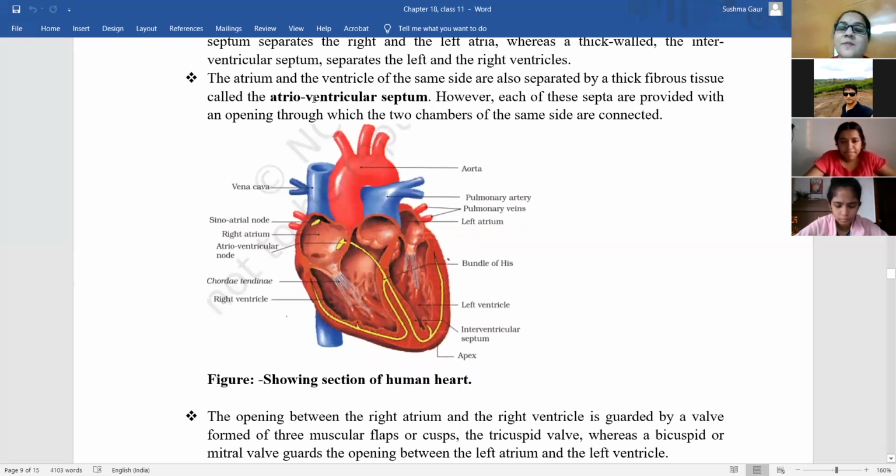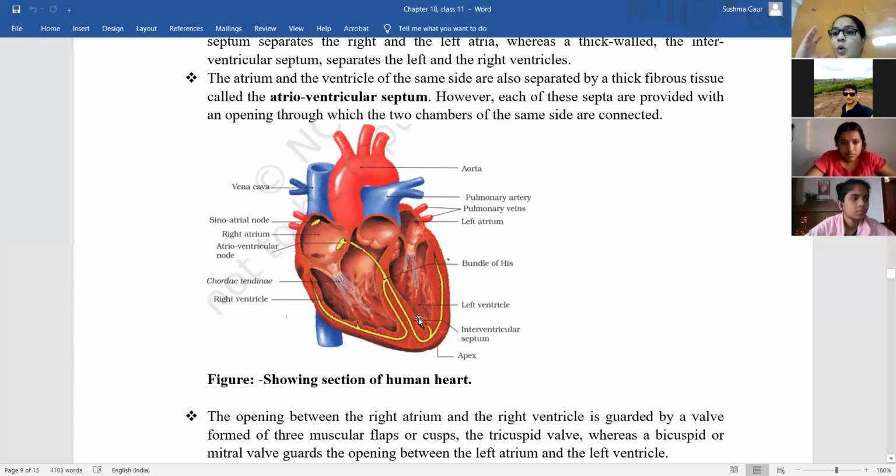Okay. So the atrium and the ventricle of the same side are also separated by a thick fibrous tissue known as atrioventricular septum. So atrioventricular septum is what? It is a thick type of fibrous tissue that is responsible for separation of atrium and ventricle of the same side. Atrioventricular node is this. Where is atrioventricular septum? It is also not given here. अधूरा diagram में. Okay, so guess के यहाँ पे there should be some septum that is responsible for separating right atrium from right ventricle and left atrium from left ventricle.